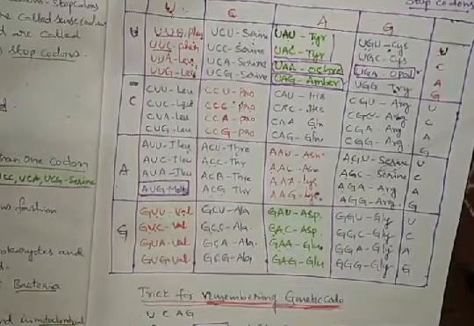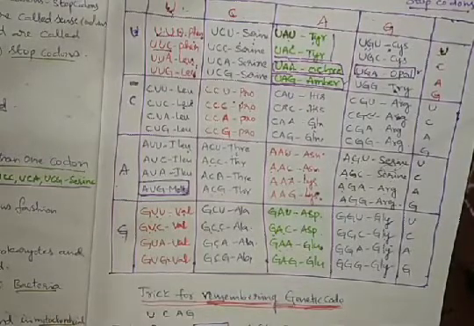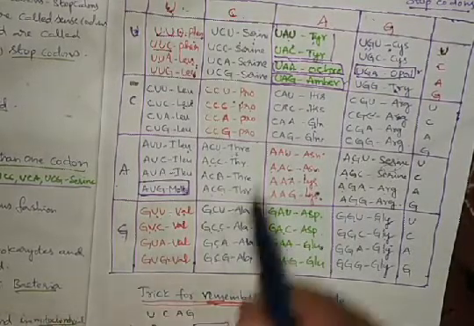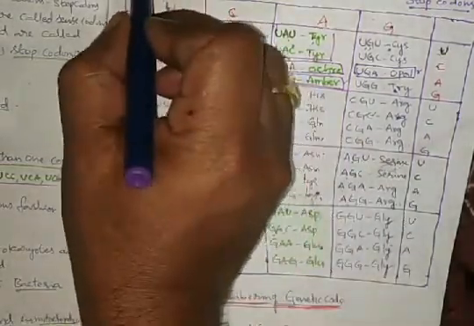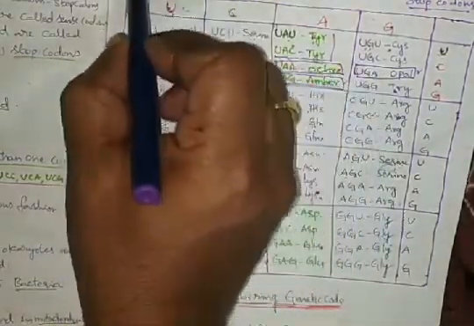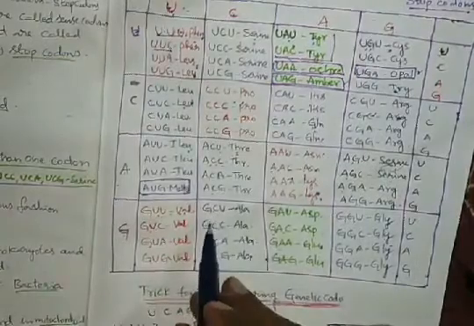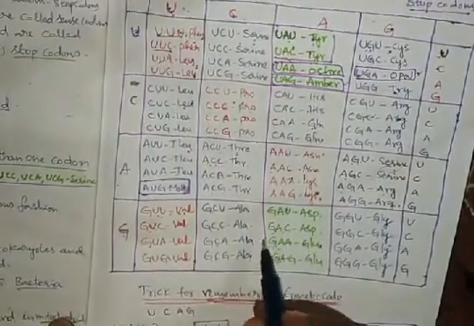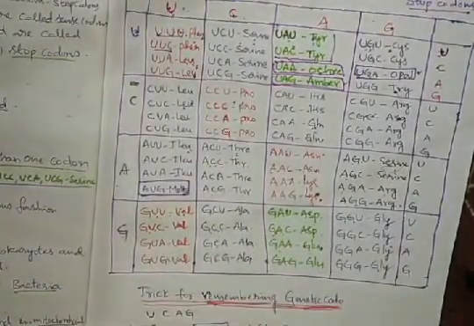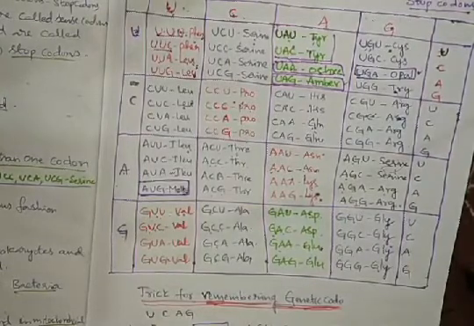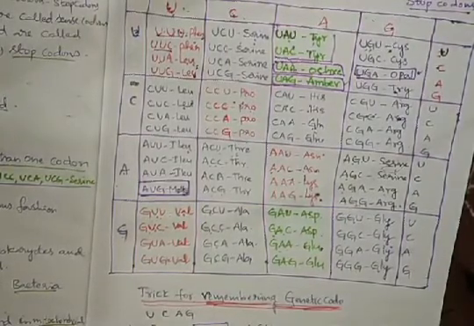20 amino acids can be coded by 61 codons. Why 61 codons? Three codons are the nonsense codons, also called stop codons. The remaining 61 can code 20 types of amino acids, which means more than one codon can code one type of amino acid.